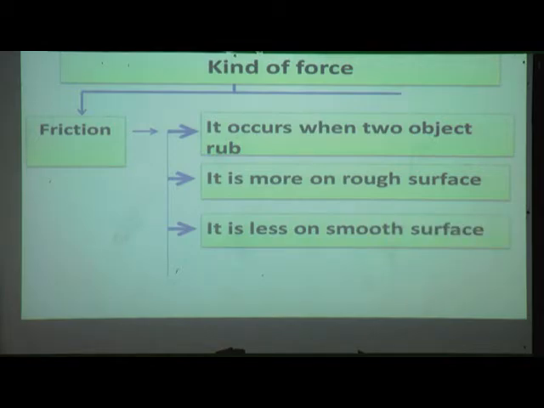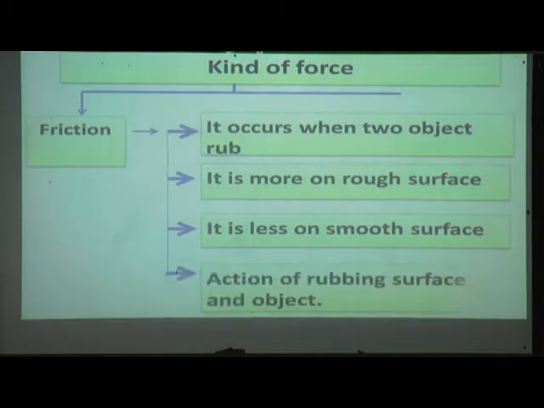Friction is less on a smooth surface. Friction occurs of rubbing surface and object. Means if the car will move on a carpet, the friction will occur by the car and the surface of carpet.